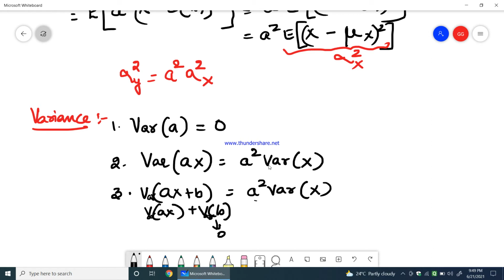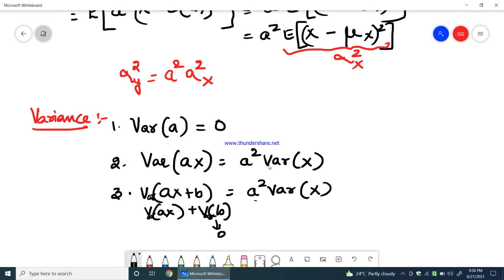Okay. So I hope you are clear with the definition and properties of mean, which is expectation, and the variance, and also we saw the definition of standard deviation, and the mathematical representation of mean, variance, and the standard deviation.